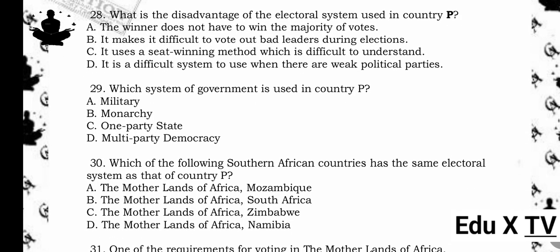28. What is the disadvantage of the electoral system used in Country P? A. The winner does not have to win the majority of votes. B. It makes it difficult to vote out bad leaders during elections. C. It uses a seat-winning method which is difficult to understand. D. It is a difficult system to use when there are weak political parties. The answer is A. The winner does not have to win the majority of votes.